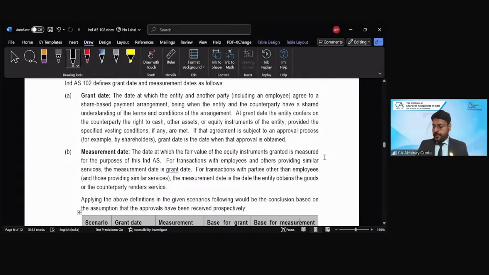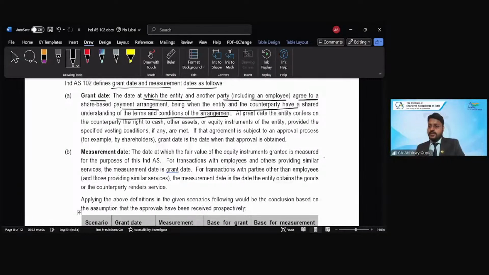So how we need to construct our answer is also important in these theory type questions, right? We can't simply mention the dates in the examination. We have to give our rationale as well, right? So Ind AS 102 defines the grant date and the measurement date as follows. Grant date: the date at which the entity and another party, including the employee, agree to a share-based payment arrangement, being when the entity and the counterparty have a shared understanding of the terms and conditions of the arrangement.